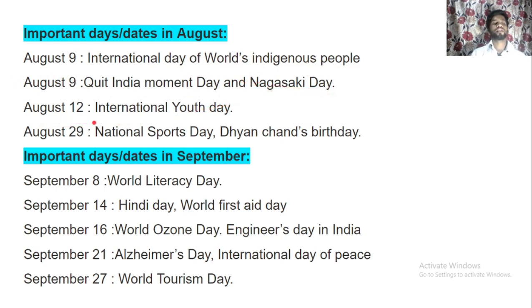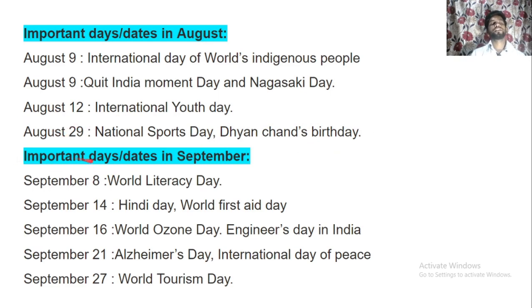Now, 12th August is known for International Youth Day, and 29th August is known for National Sports Day, and it's known for Dhyan Chand's birthday. So Dhyan Chand's birthday is celebrated as National Sports Day on 29th August.